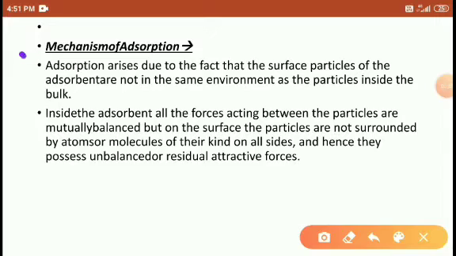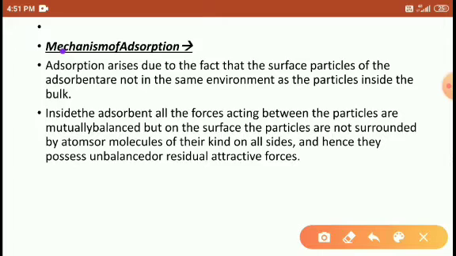Okay, the first topic is the mechanism of adsorption. In this, we try to understand what adsorption is and how it occurs.